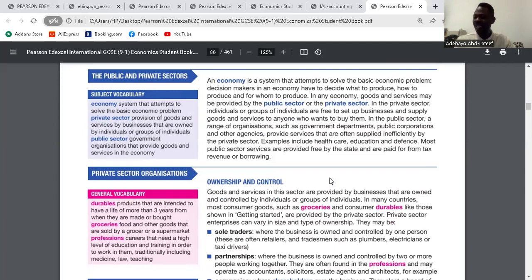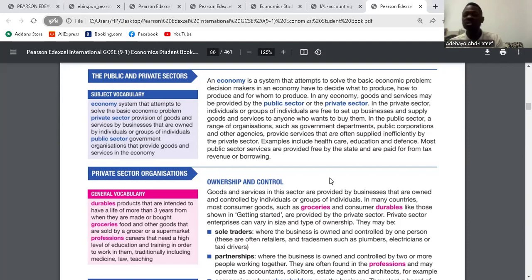So what's an economy? An economy is a system that is attempting to solve the basic economic problem. So it's an economy, it's a country. So what does the government do? It's because there's always scarcity, which is the problem. So the economy is trying to solve the basic economic problem of scarcity. That's an economy. So what is the basic economic problem?